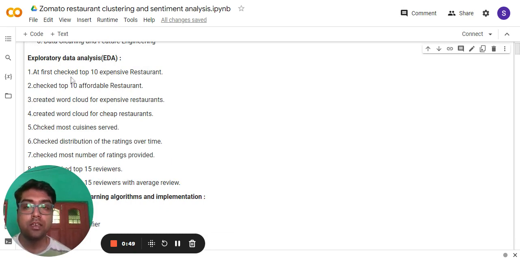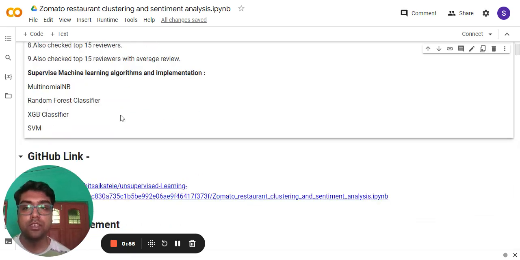So for both the files, I have done some analysis. For example, under the meta file I have checked the top 10 expensive restaurants, and under the review file I have checked the top 15 dangerous restaurants. And at last, this portion is showing the algorithms which I have used. I have used four algorithms as we can see over here: multinomial Naive Bayes, random forest, a boosting classifier, and support vector machine.